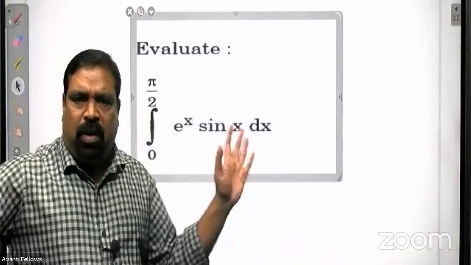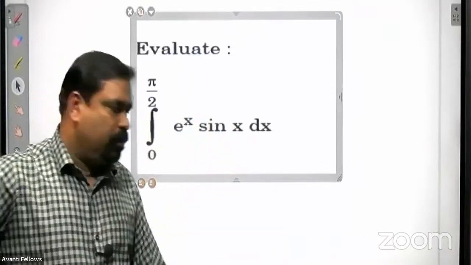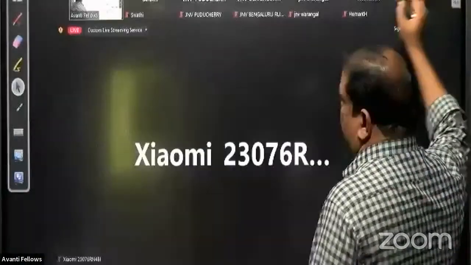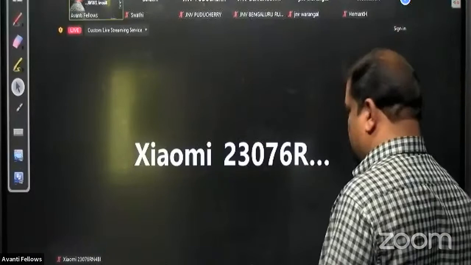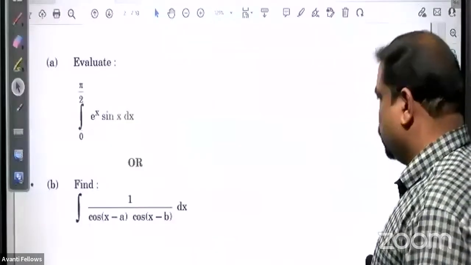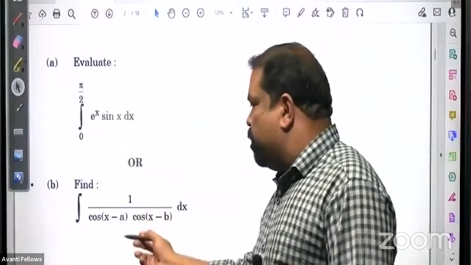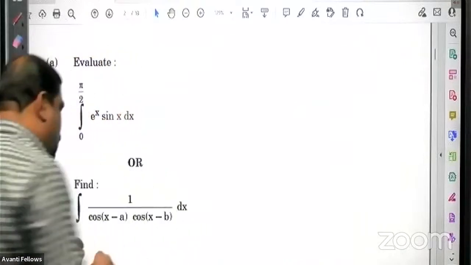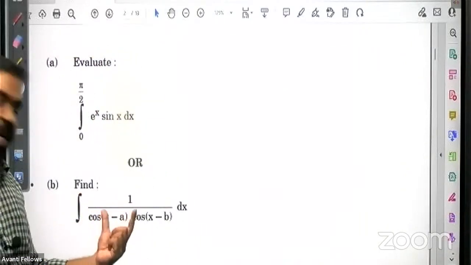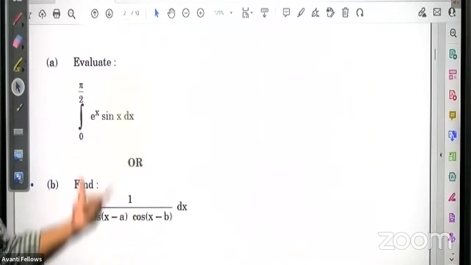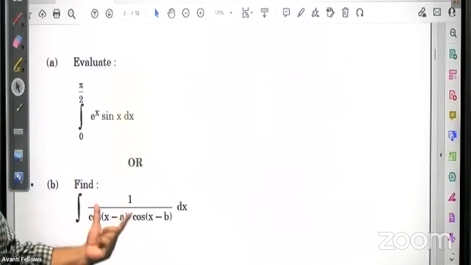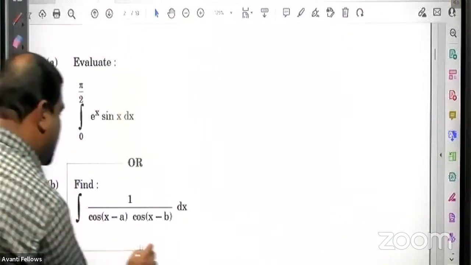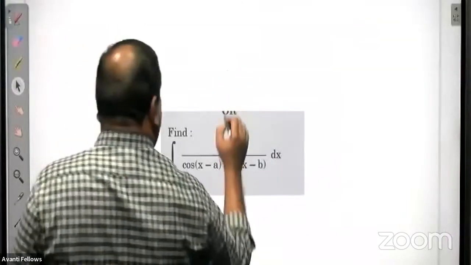I think there is no need of any explanation for this answer now. And the second part also, I think it is a textbook problem only, but it's a question from last year's board examination question paper. Both are textbook problems only, but it is something special. The method.